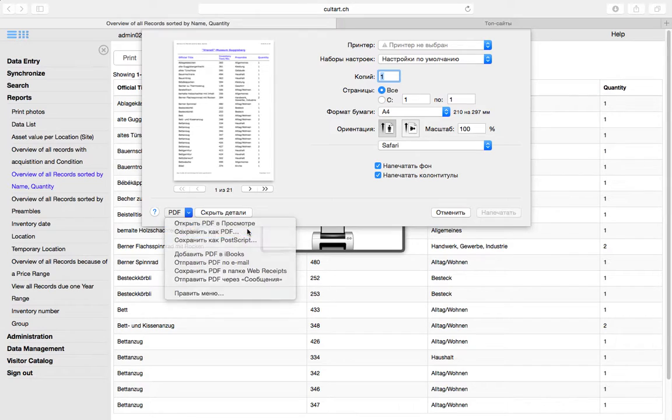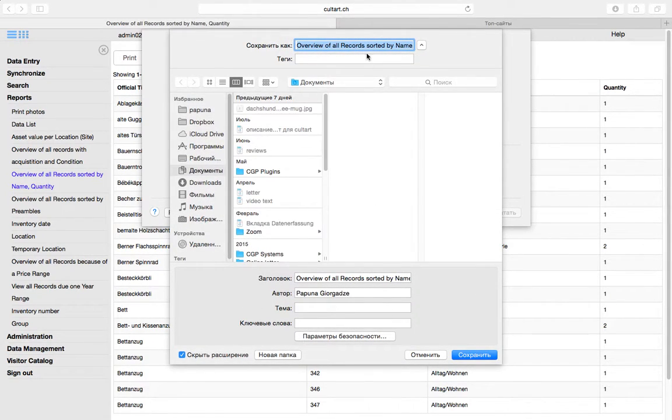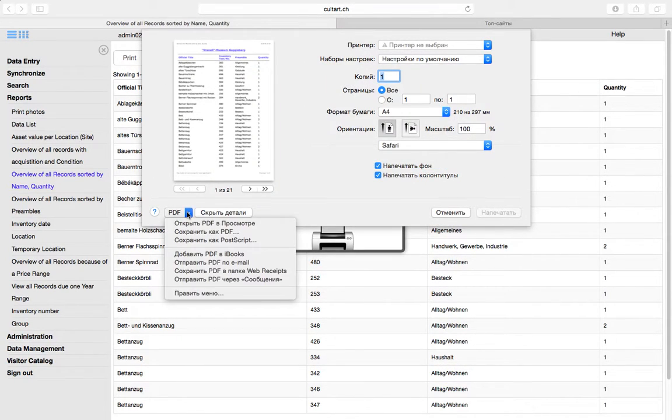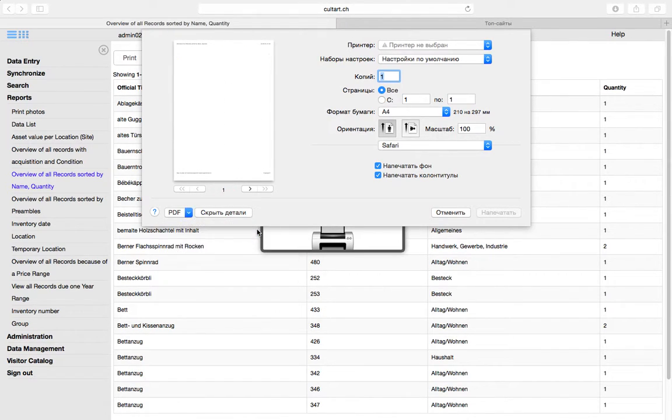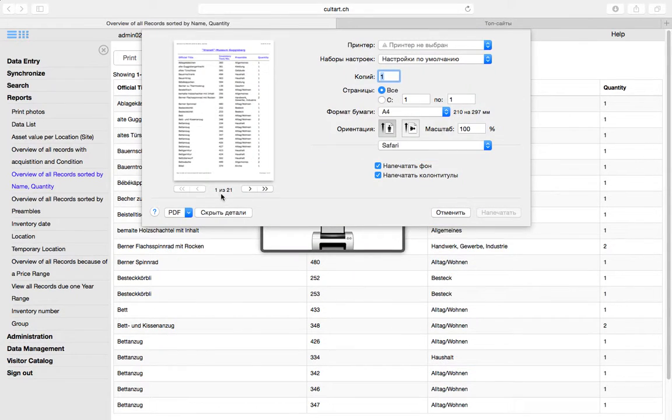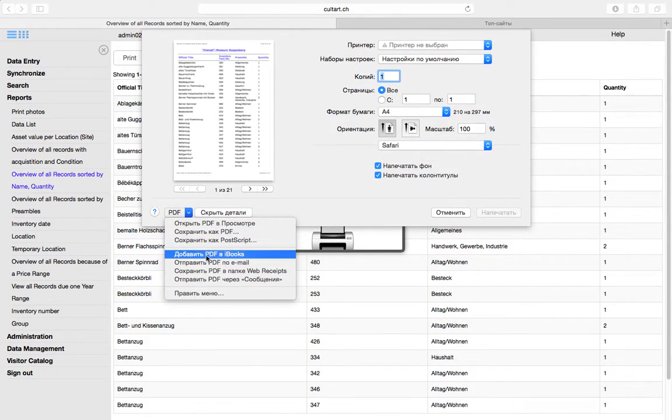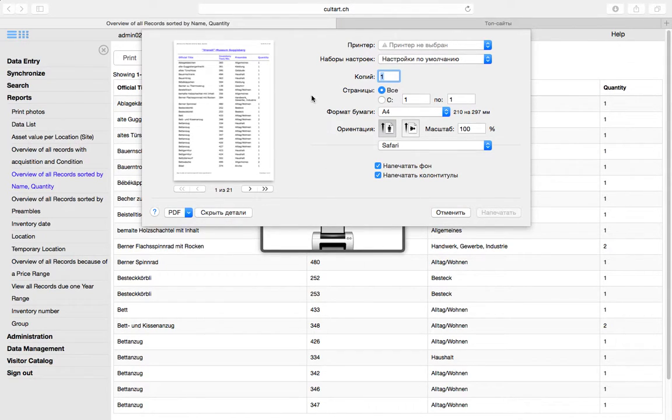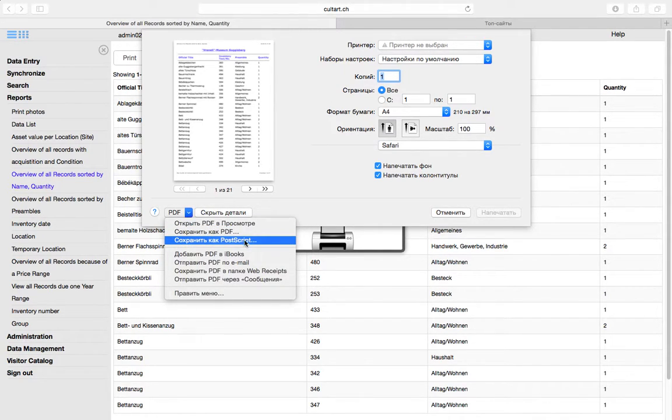Choosing save as PDF and simply saving it, and that's it. On Windows, there can be a different option, maybe print as PDF or something like this, but normally each Windows has its own PDF which is registered as a printer. In other case, you are simply saving it as a PDF and that's it.